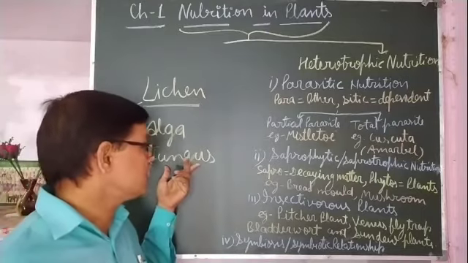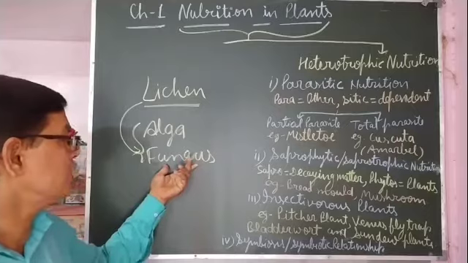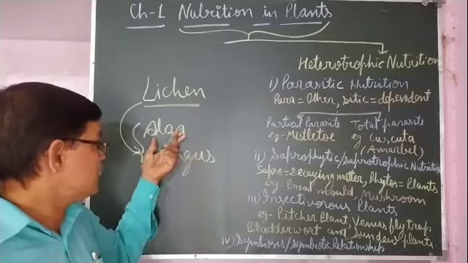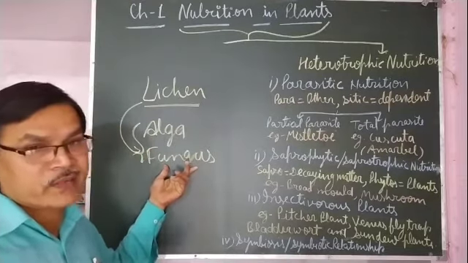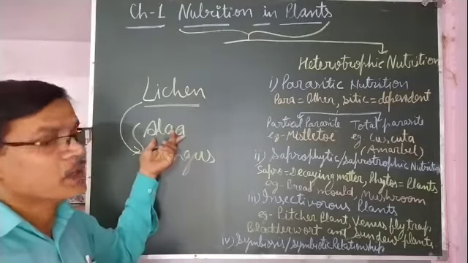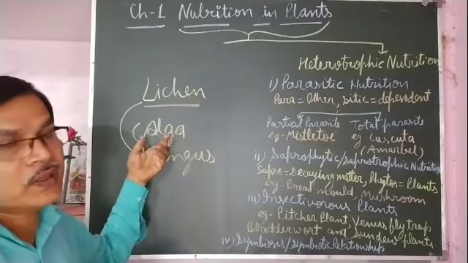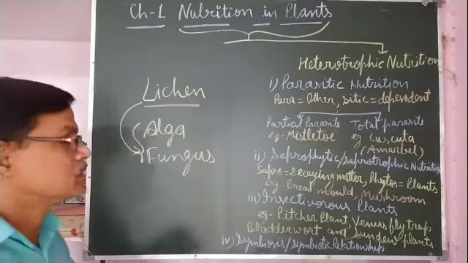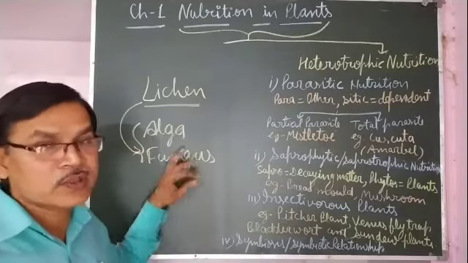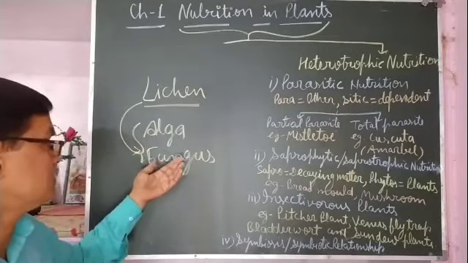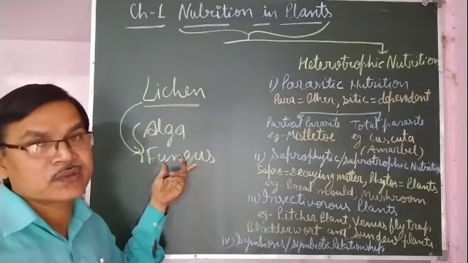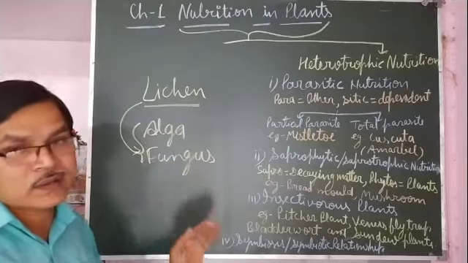And the fungus is a non-green plant, so it does not have chlorophyll. It absorbs water and minerals from the substratum wherever they grow and provides them to the alga. Since the alga has chlorophyll, after getting water and minerals it synthesizes food by photosynthesis, and both get that food. So both get benefited and both work for mutual benefit: the fungus provides water and minerals to the alga, and the alga synthesizes food and provides it to the fungus also.